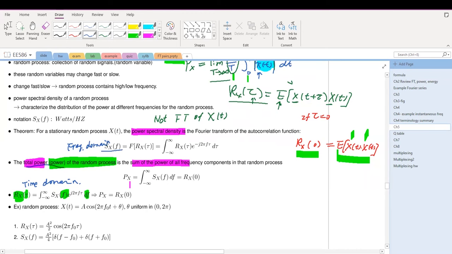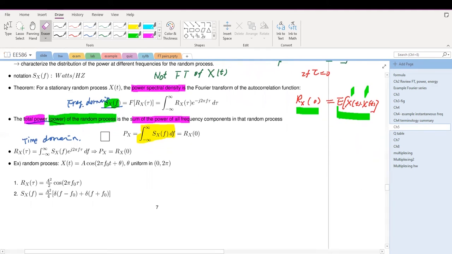So this is a Fourier transform pair. At tau equals 0, the exponential is equal to 1. So therefore, this whole integral equals R_X(0).